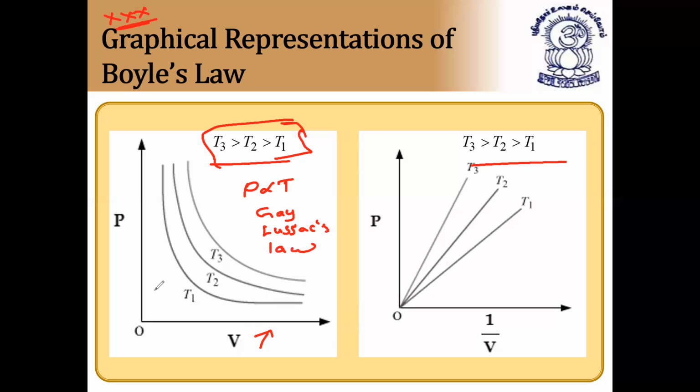So what do you understand by this? At very low temperature, since T1 is less when compared to T2 and T3, the decrease of pressure is more and the increase of volume is more. A sudden decrease of pressure takes place.